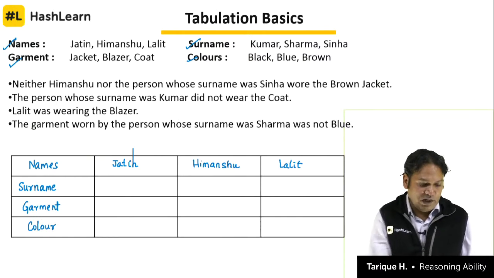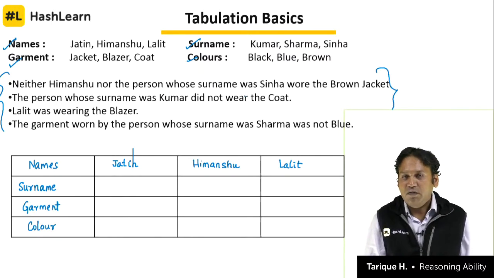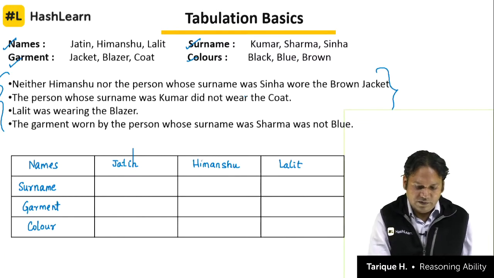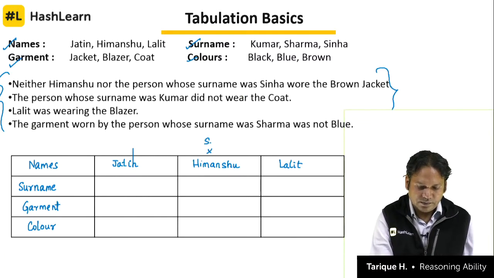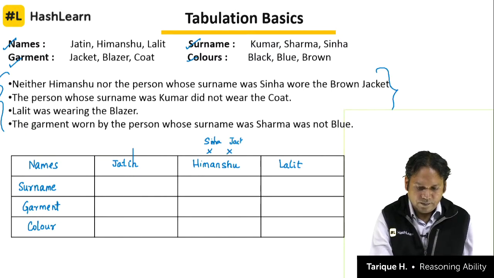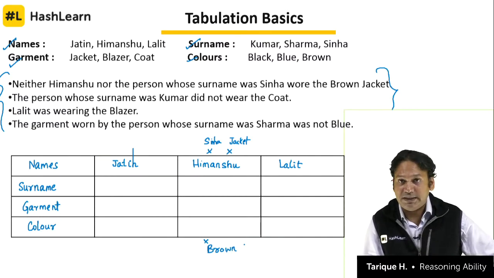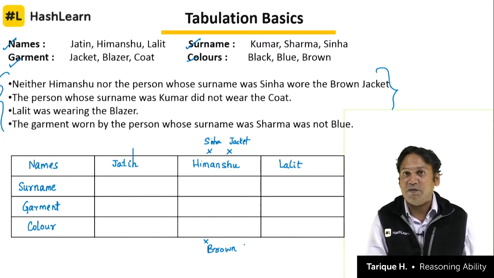So for that we need clues. So we have clues given here. These are the clues, right? So neither Himanshu nor the person whose surname was Sinha wore the brown jacket. First of all, we know that Himanshu is not Sinha, right? Himanshu is not Sinha. Himanshu is not wearing a jacket. And in the color box we can't have brown, because neither Himanshu nor the person whose surname was Sinha, that means Himanshu is not Sinha. That is one observation here.